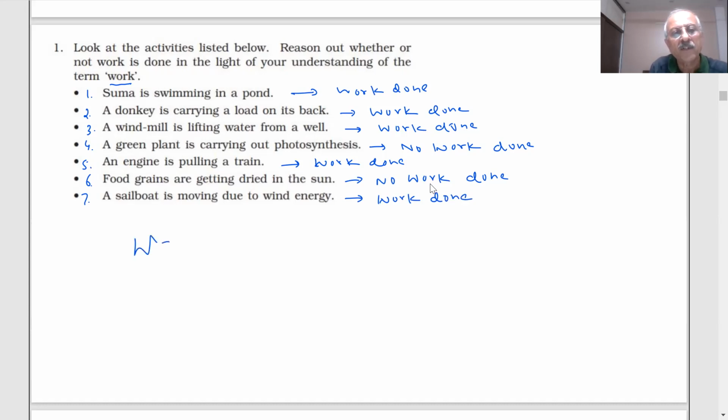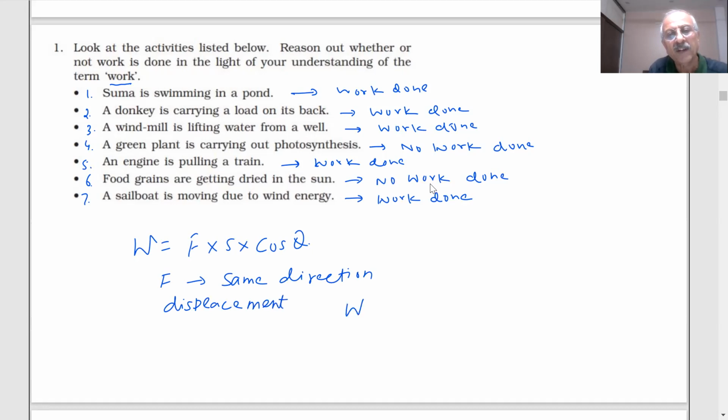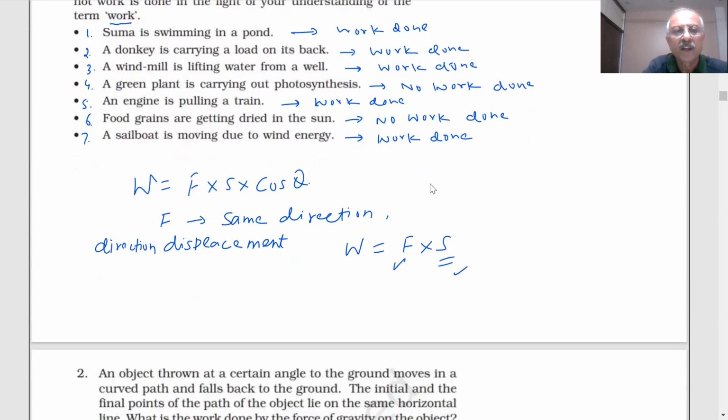So what we said, the work is equal to F into S into cos theta, students. If the force is in the same direction as the direction of displacement, then we say work is F into S. Whenever there is force and displacement, work will be done. If displacement is zero, no work. If force is zero, no work. These are some of the conditions which we are familiar with.